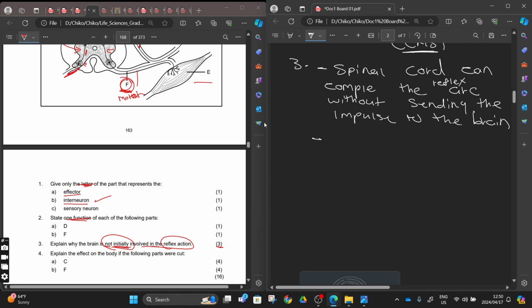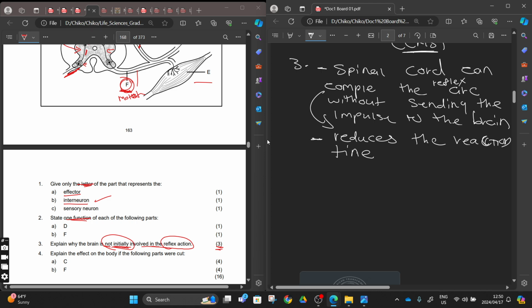So you explain one thing, but it's 3 marks, so you will want to explain more, and the why. They're saying why the brain is not initially involved, so it means that the brain is involved later. Whatever is happening here, we are going to say this reduces the reaction time.